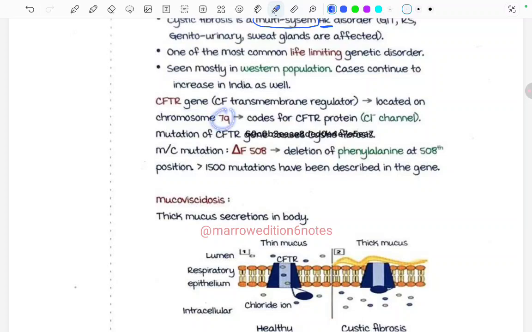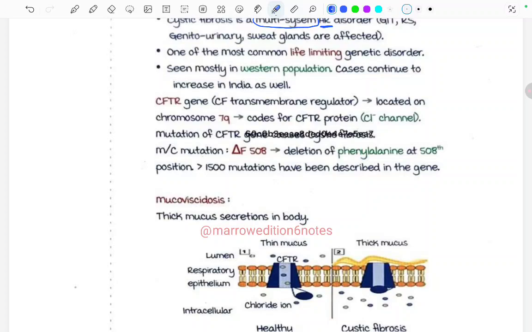CFTR gene, cystic fibrosis transmembrane regulator, that is the full form of CFTR, which is located on chromosome number 7q, codes for the CFTR protein, that is a chloride channel, and the mutation in the CFTR gene is seen in these cases, and the most common mutation seen is F508. There is deletion of the phenylalanine at 508 position, and more than 1500 mutations have been described in this gene.